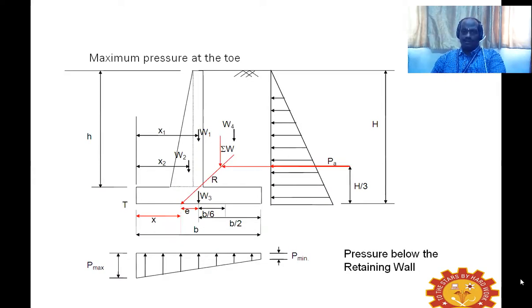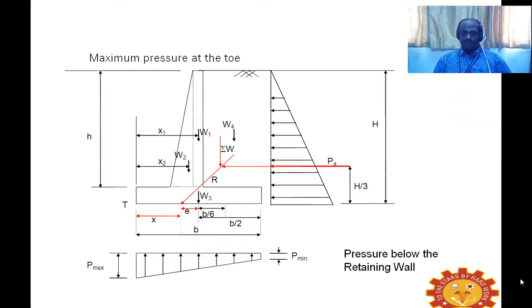The pressure, as we were discussing, when you are storing soil mass on the heel slab, naturally acts downward. Because of this massive downward pressure, naturally there will be an opposite upward pressure from the bottom of the base slab, or we can say the earth mass beneath the base slab exerts a reaction in the form of upward pressure.